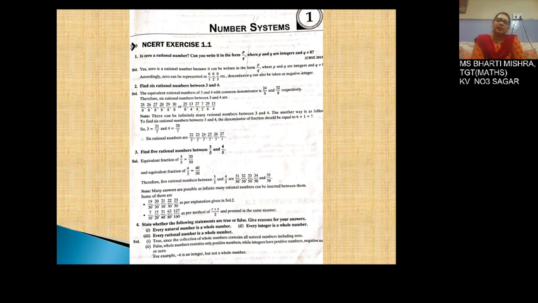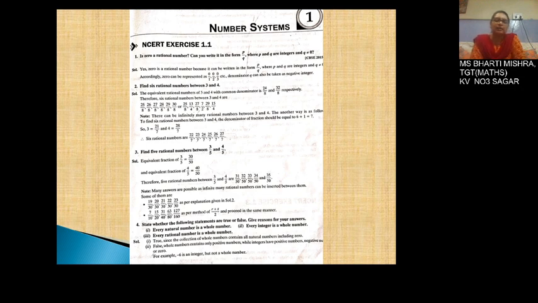Now coming to the second part. Every integer is a whole number. Just think over. It will be false. Why? Because in whole numbers we don't have negative values, but in integers we have negative values also. Therefore, all integers are not whole numbers, only some integers are whole numbers.